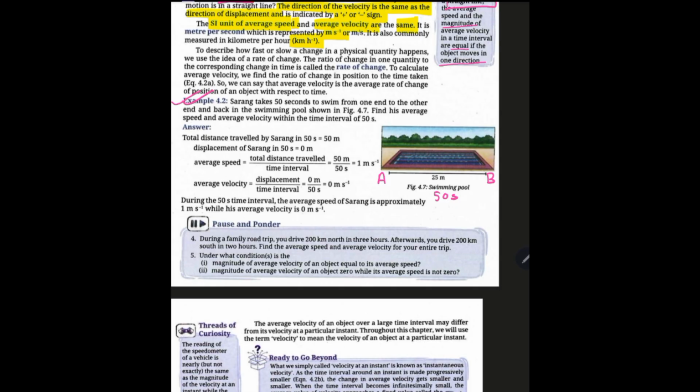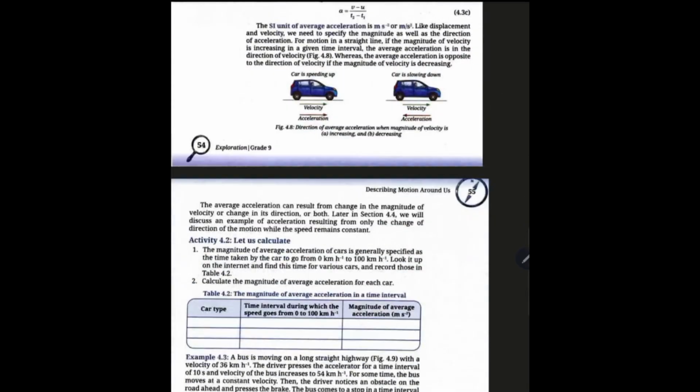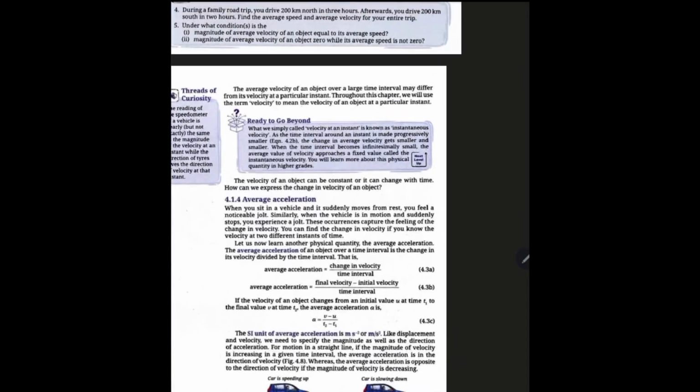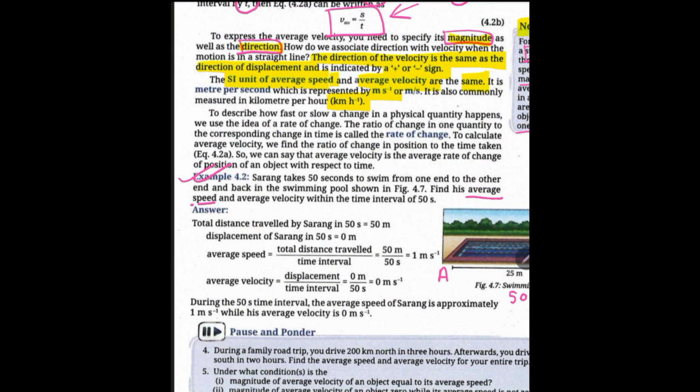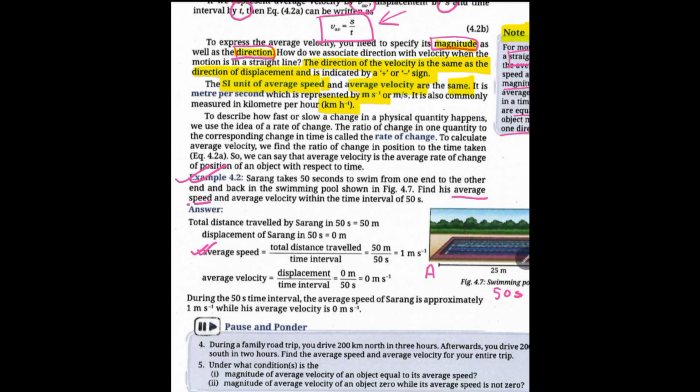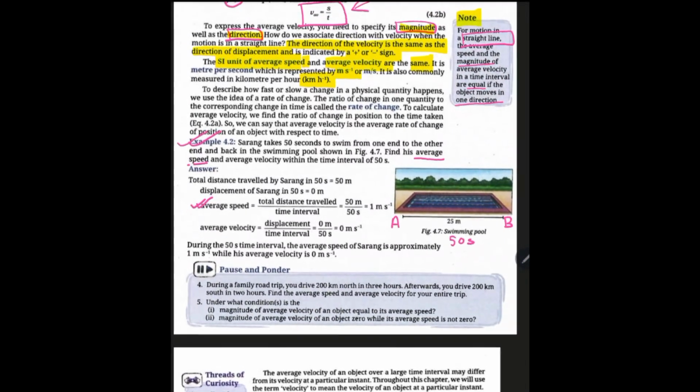Total time taken is 50 seconds. Find his average speed. Average speed means total distance traveled divided by the time taken, right? So what will the total distance be?